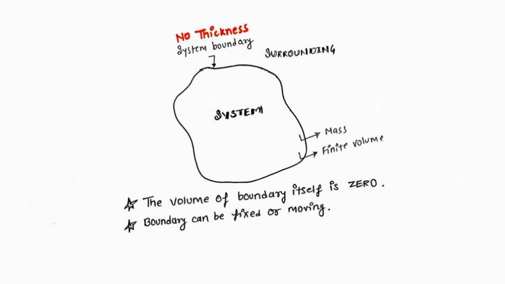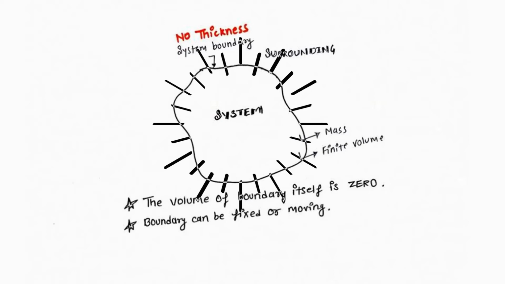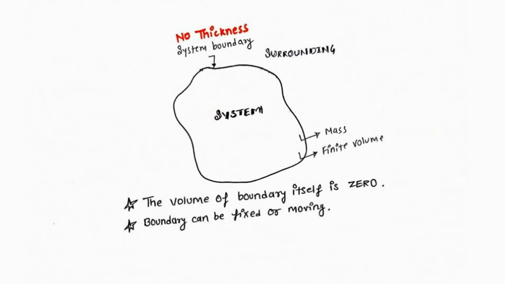This boundary can be fixed or moving. The boundary that we have assumed, that is having no thickness, can be fixed or moving, as I told you, like the piston and cylinder arrangement, in which the piston goes to TDC and then comes back to BDC. That particular region can be considered as a system boundary.